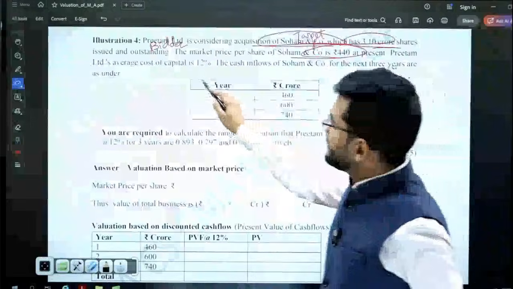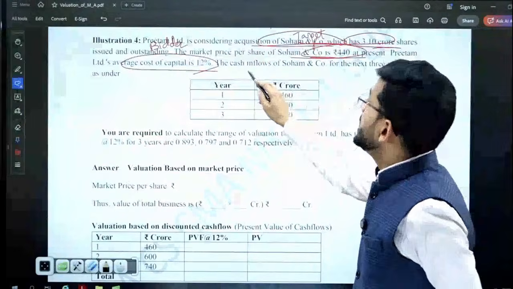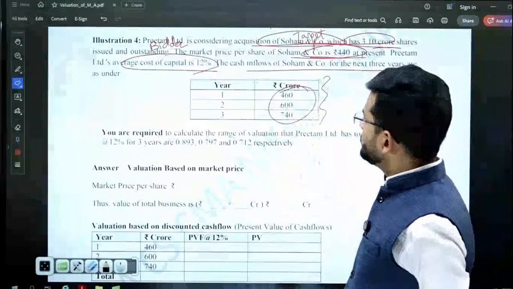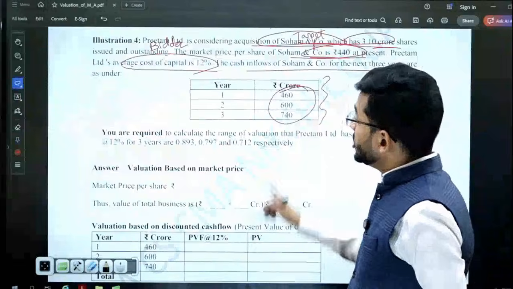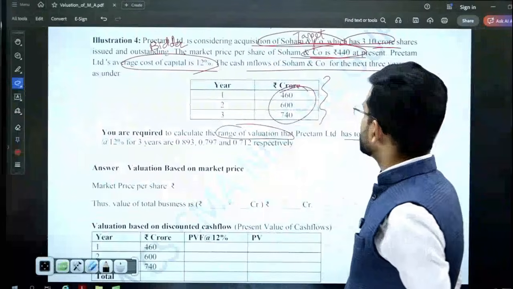Pritham Limited's average cost of capital is 12%. Soham's market price is given to you. Cash inflow of Soham is given for the next 3 years: 460 crores, 600 crores, 740 crores. You are required to calculate a range of valuation that Pritham has to consider.